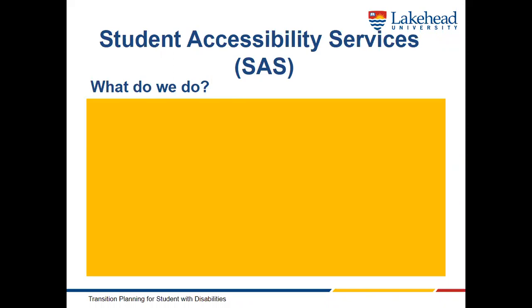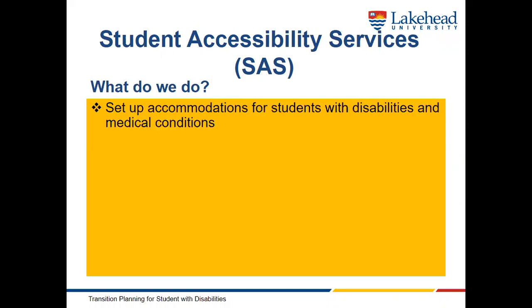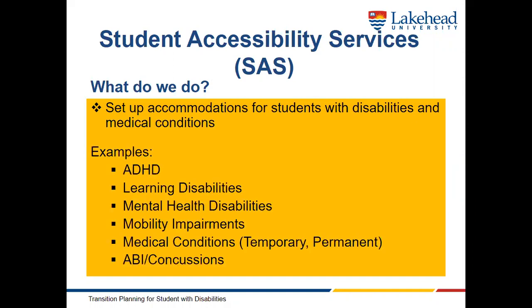At Student Accessibility Services, we set up accommodations for students who have disabilities and/or medical conditions. We can also facilitate testing for students who may have a disability. Examples of disabilities include ADHD, learning disabilities, mental health disabilities, mobility impairments. Medical conditions can be permanent or temporary. Examples include, but are not limited to, diabetes, Crohn's disease, arthritis, broken bones, concussions, hypertension, chronic pain, and migraines.